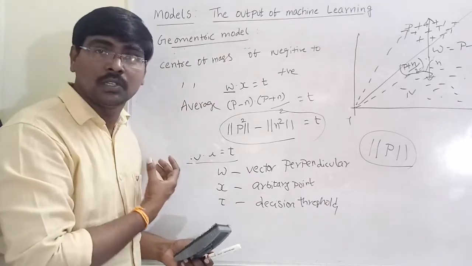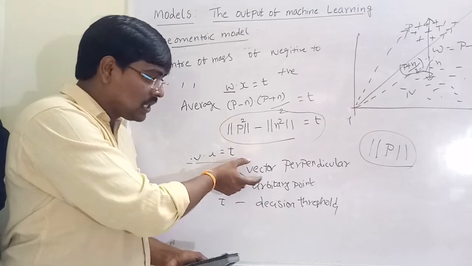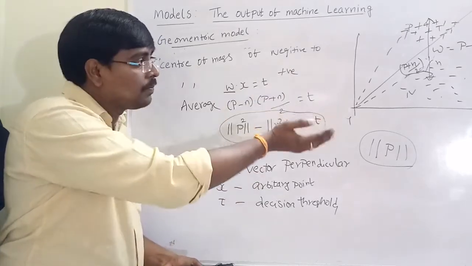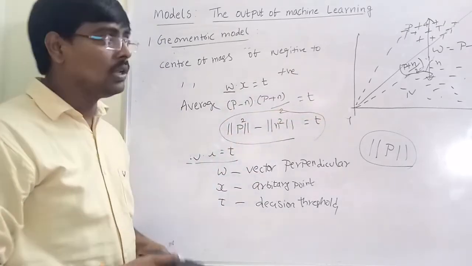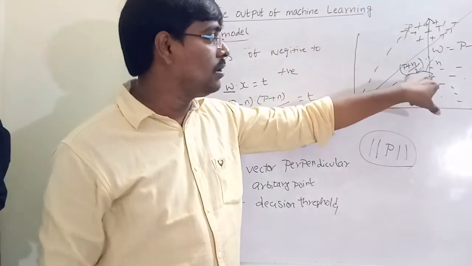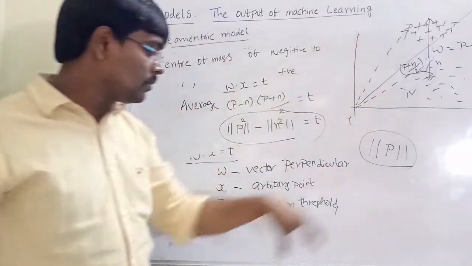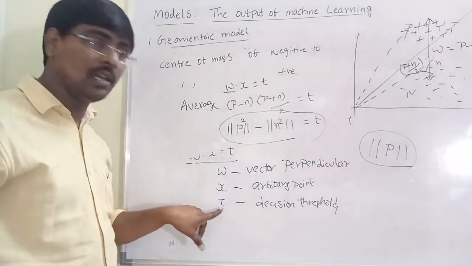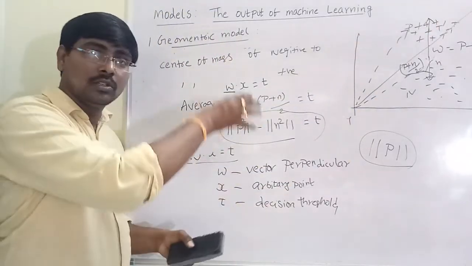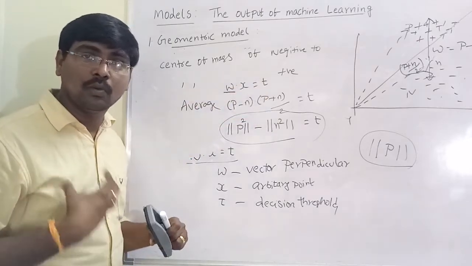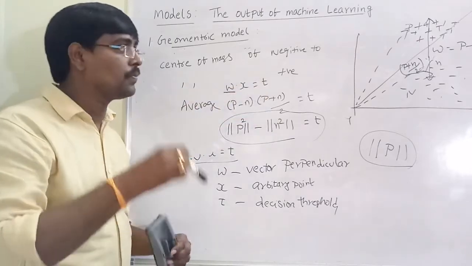Here we have some assumptions. What are the assumptions? Always, the vector is perpendicular to the decision boundary. We are finding the value of W from the center of mass of negatives to the center of mass of positives. We have many assumptions. This is the threshold limit, T. So this is the decision threshold. We already fixed some values.